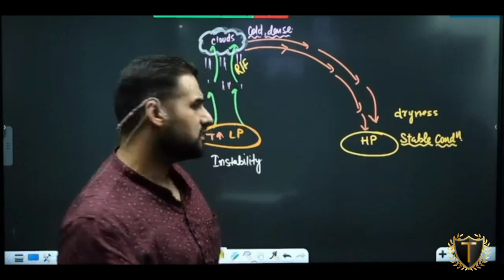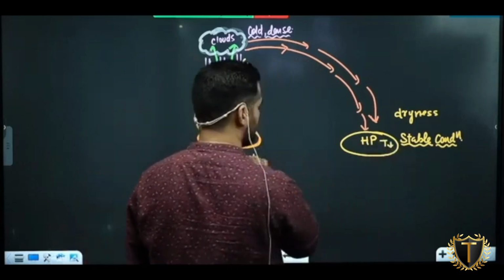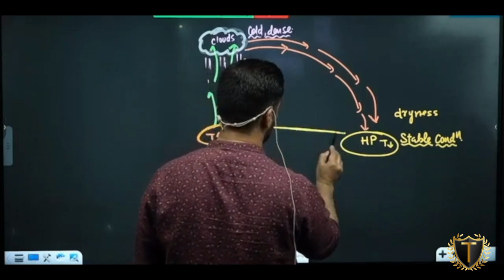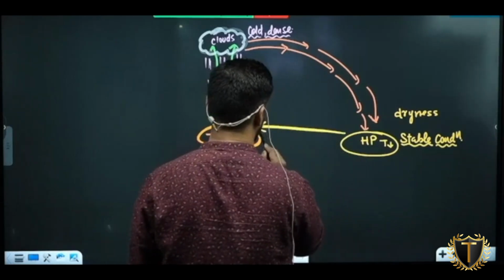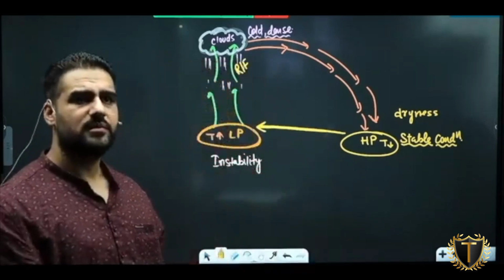Pressure gradient is created. You have low pressure here, and here you have high pressure. Wind moves from high to low. Am I clear with this? A normal phenomenon.